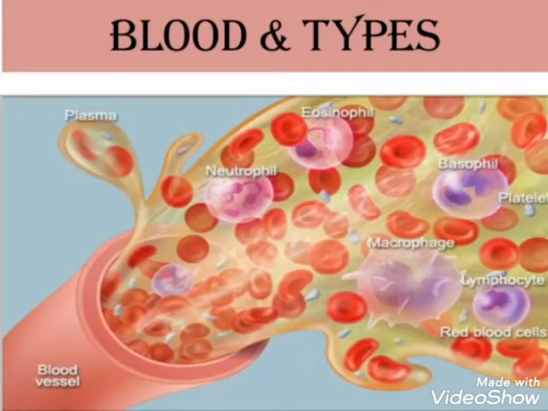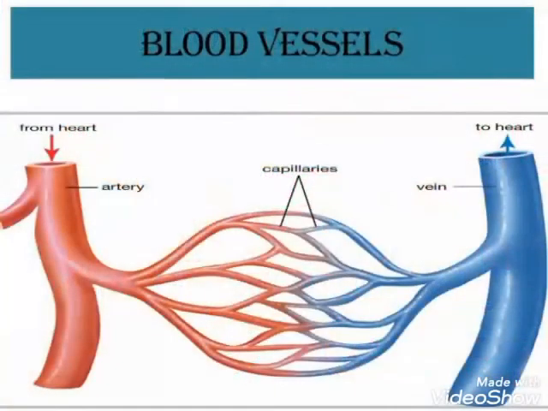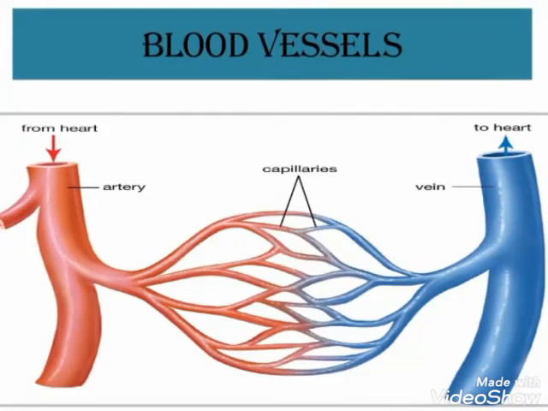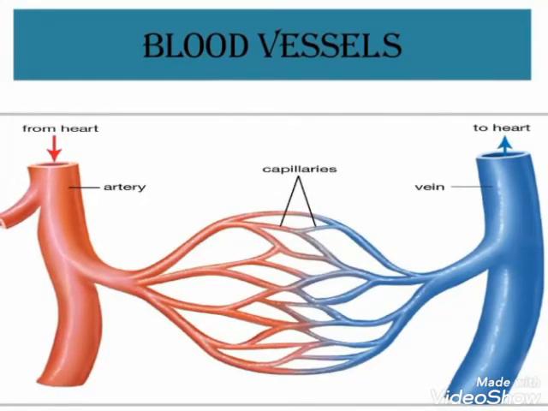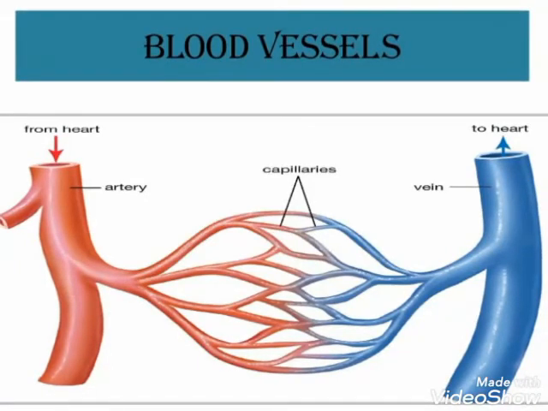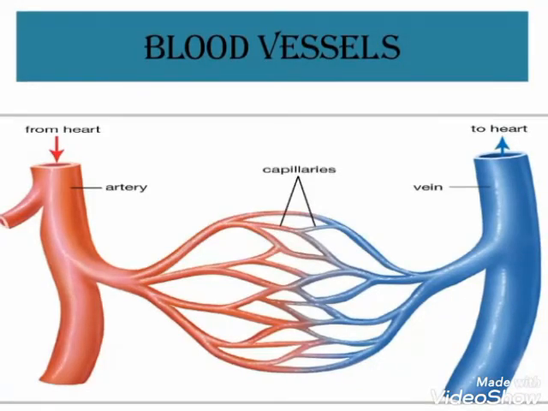Now it's the time to discuss the third and the last component of circulatory system, blood vessels. The blood which is pumped and received by heart travels in a system of tubular structures called blood vessels. Their function is to transport the blood to all parts of the body. It is made up of 3 types, which are based on their functions. Arteries, as shown in the diagram, are red color structures. These are the vessels that carry blood rich in oxygen and nutrients away from the heart to all other parts of the body. The oxygen-rich blood is called oxygenated blood.